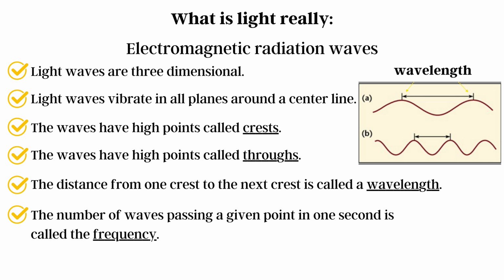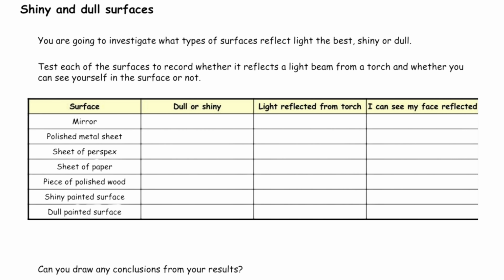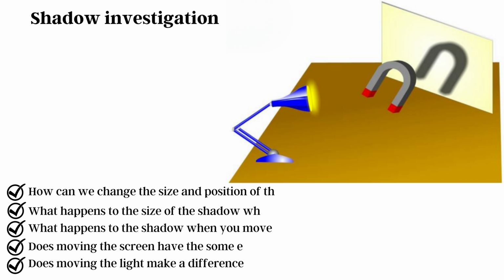What is light really? Electromagnetic radiation waves. Light waves are three-dimensional. Light waves vibrate in all planes around the center line. The wave will have high points called crests. Waves also have low points called troughs. The distance from one crest to the next crest is called wavelength. The number of waves passing a given point in 1 second is called the frequency.